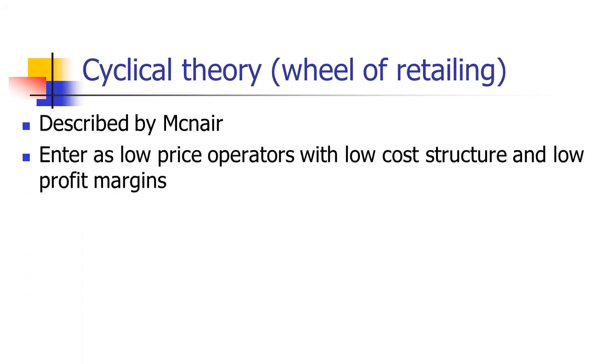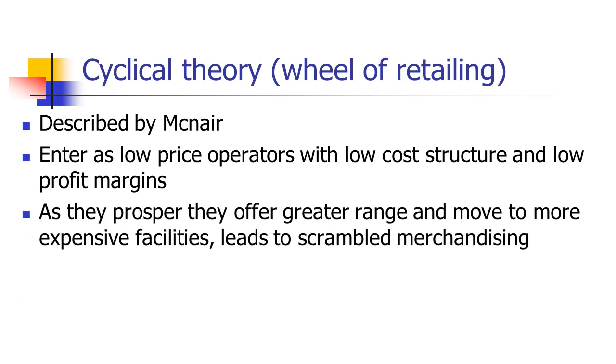Cyclical theory or wheel of retailing theory, described by McNair. It says that normally people enter as low price operators with low cost structure and low profit margins. As they offer greater range and move to more expensive facilities, it leads to scrambled merchandising. That means they hit all varieties of different types of merchandising.